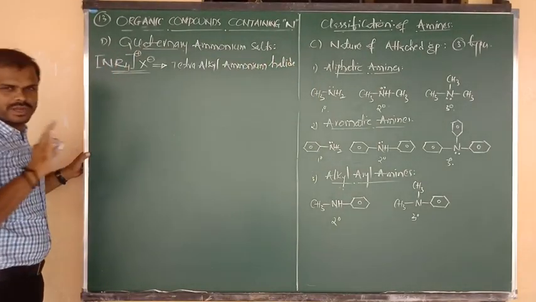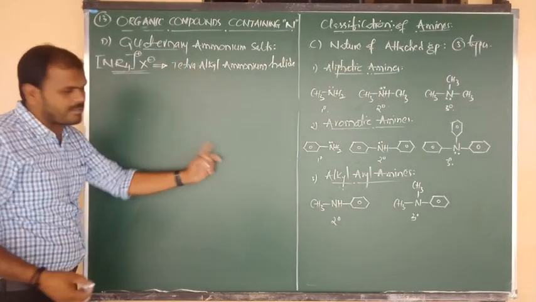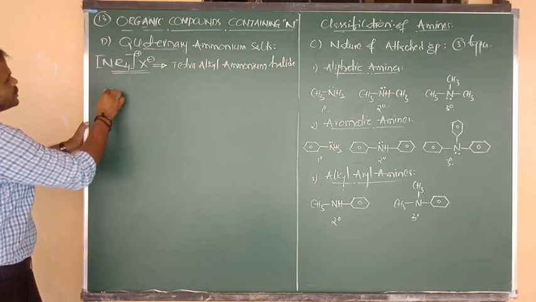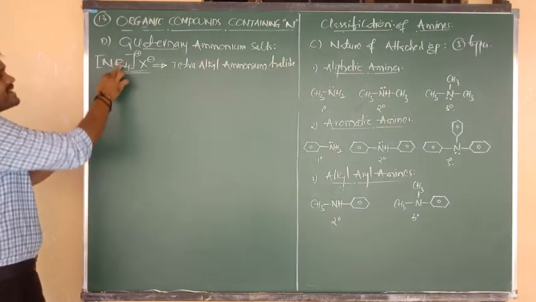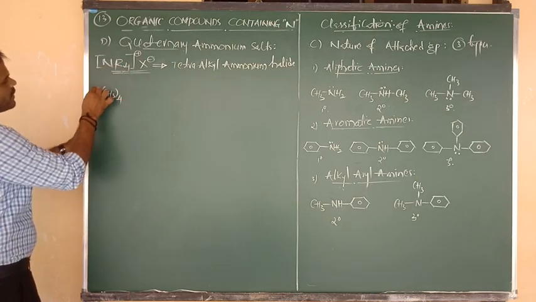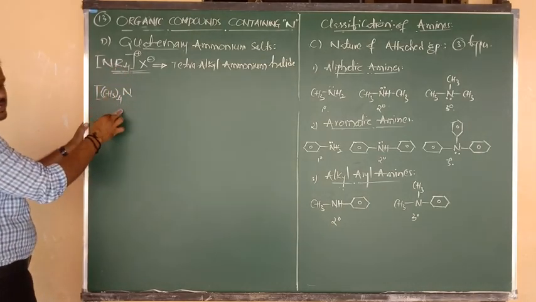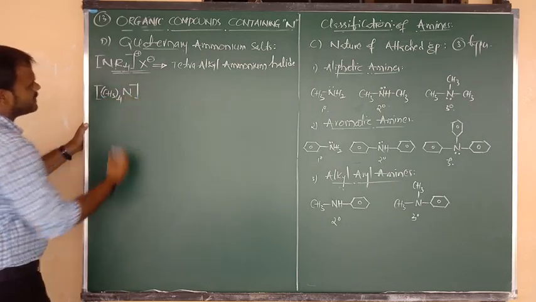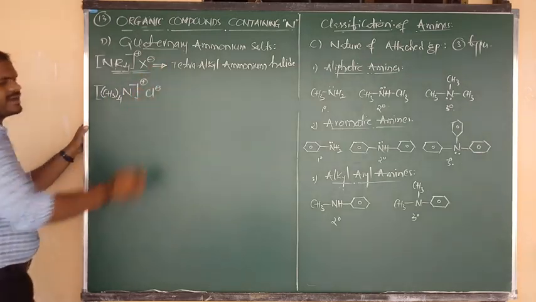Okay, here I am going to write one example for quaternary ammonium salt. So for that, try to write the common name. In the place of R, I am going to write the group CH3, the alkyl group is methyl. But how many alkyl groups are there? 4. So we can write CH3 taken 4. Completely I am going to write in the square bracket R4, nothing but CH3 4, connected to nitrogen. It contains the charge plus, and in the place of halogen I am writing Cl minus.